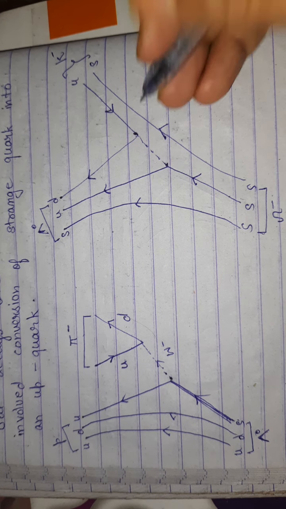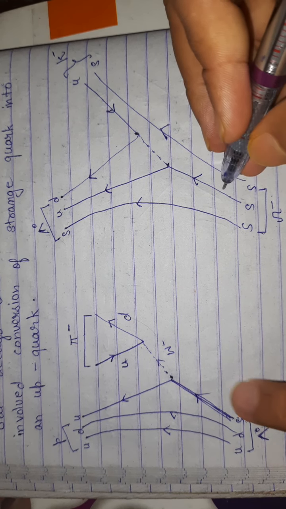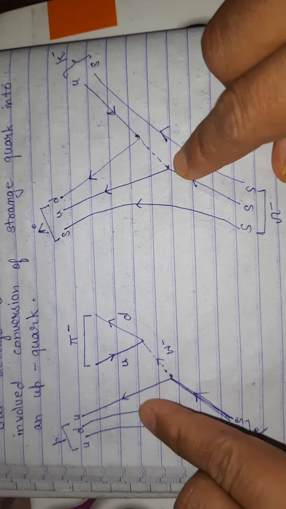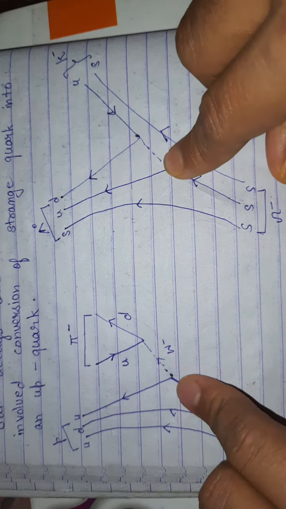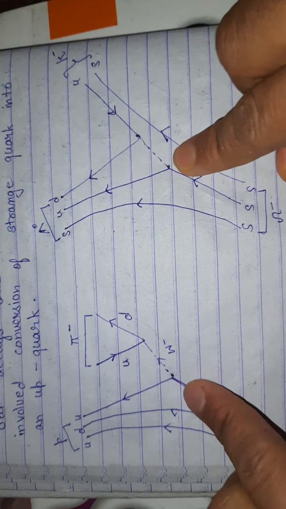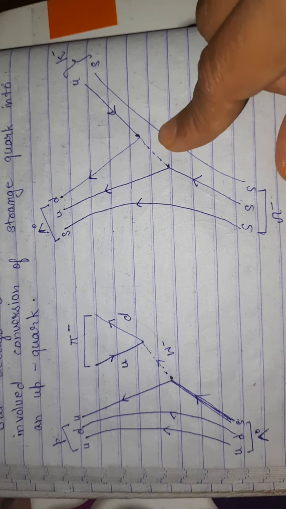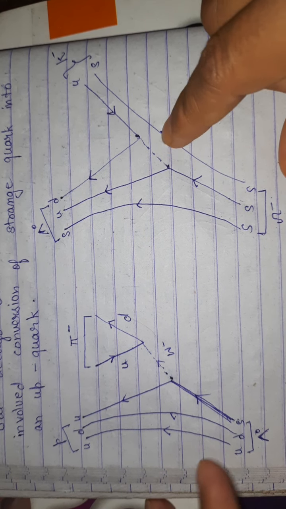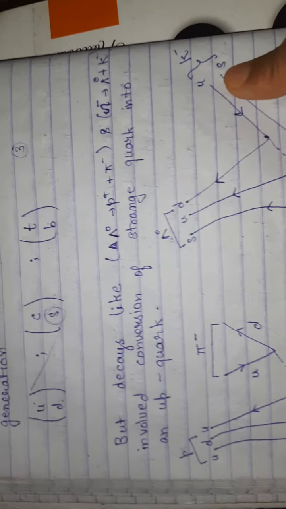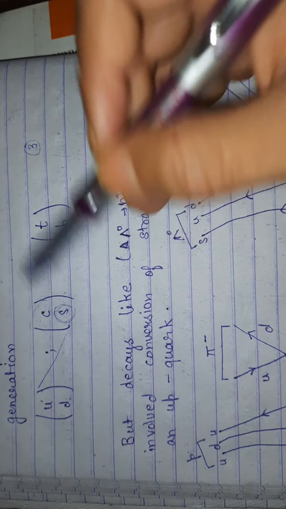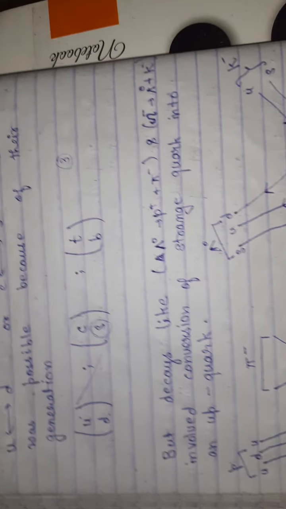Okay, so we can see very easily here that strange quark is involved via u quark, and they are interacting. But this should not be possible, because strange quark should only be able to interact via charm quark. Okay, so how to solve this?